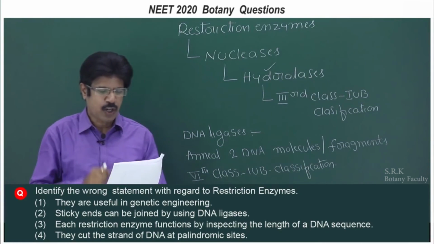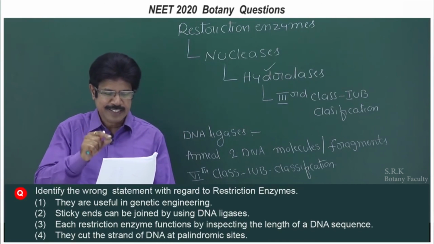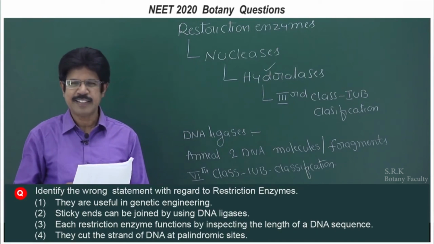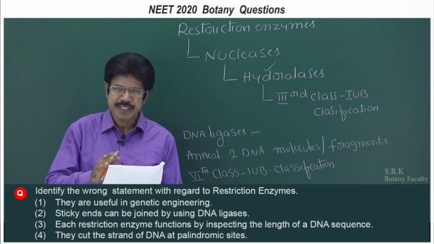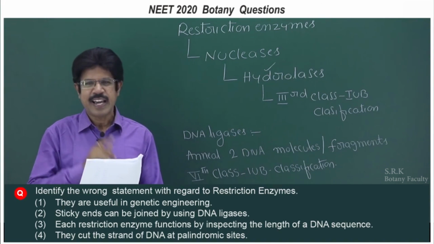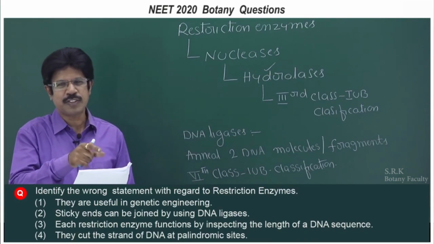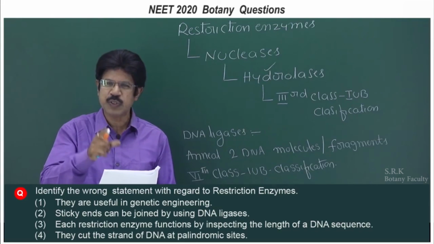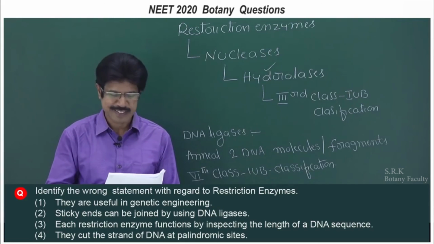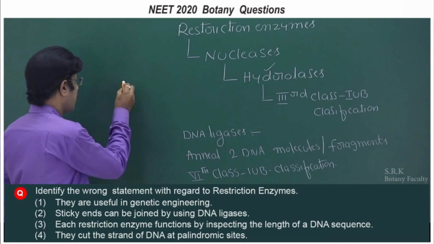So, in the given option, the sticky ends being joined by DNA ligases is not at all related to restriction enzyme as per the options, as restriction enzymes belong to hydrolases, that is the 3rd class, and ligases belong to the 6th class. So, the right option is the second option only.